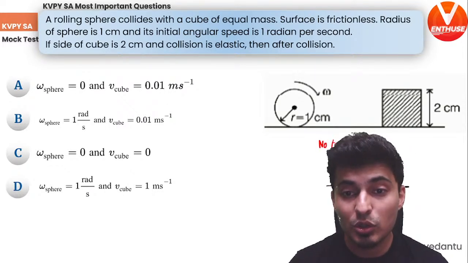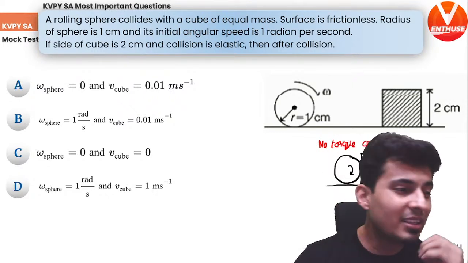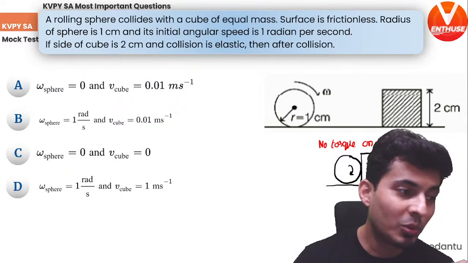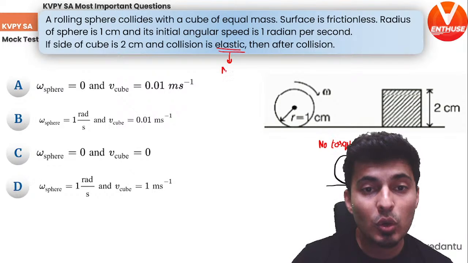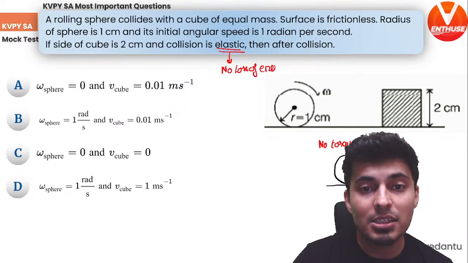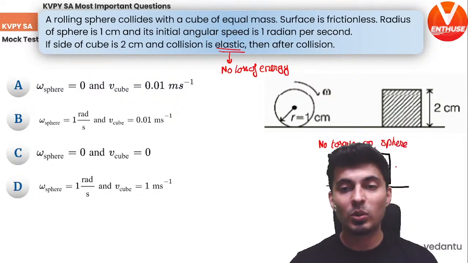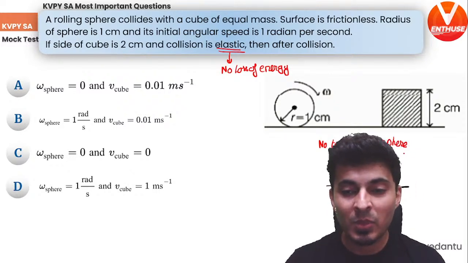There is no torque on the sphere to stop the rotation. If there is no torque, they can't stick. It is elastic. Elastic means no loss of energy. Remember that. No loss. If there is no torque on the sphere, therefore omega will remain the same.